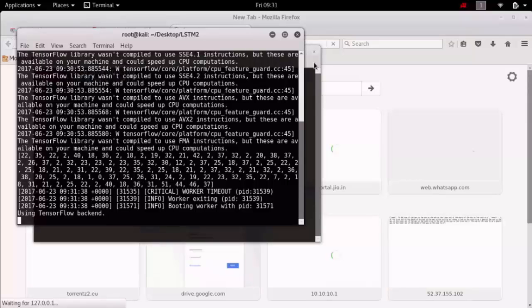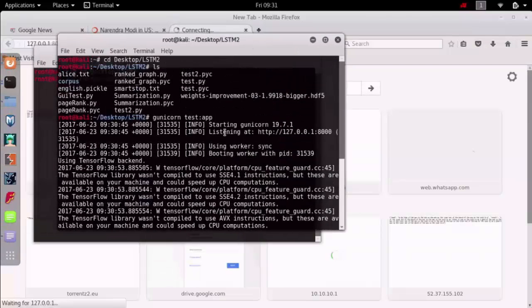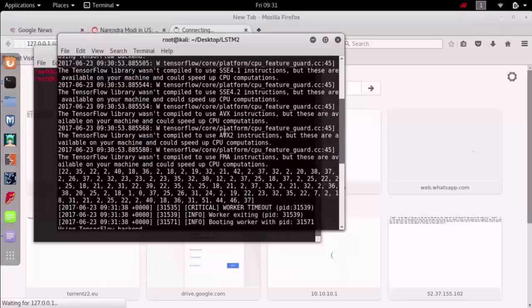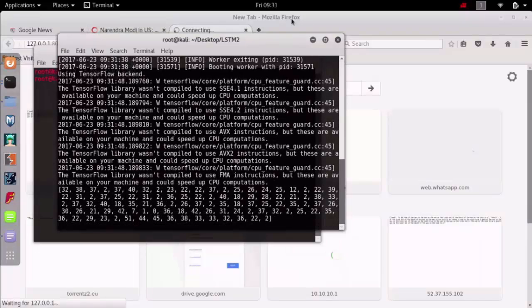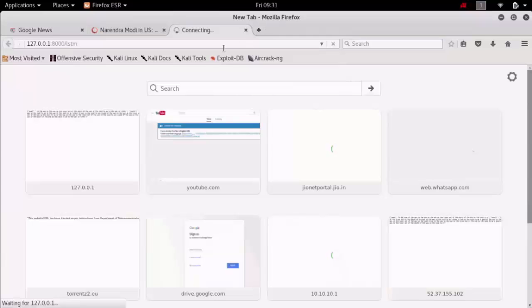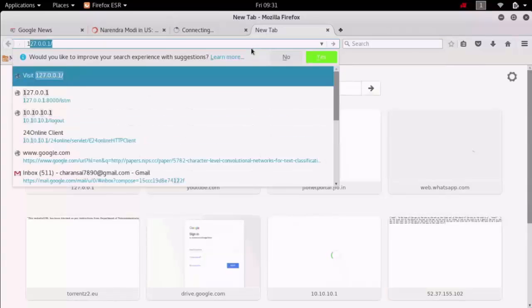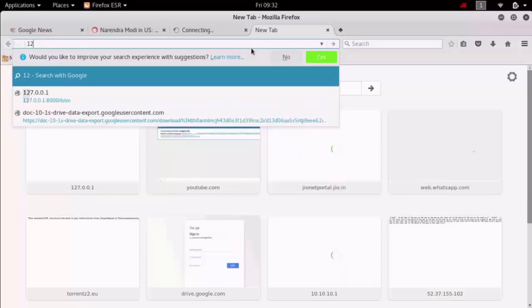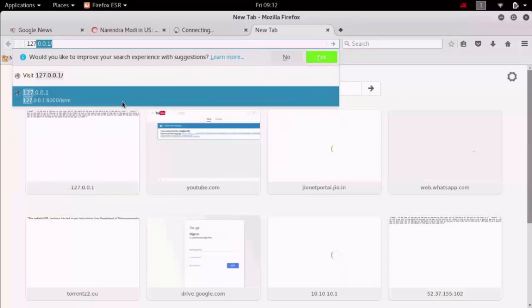Now we are getting the worker timeout. So the local server is not working, and those warnings are just warnings. This LSTM is totally based on abstractive summarization.